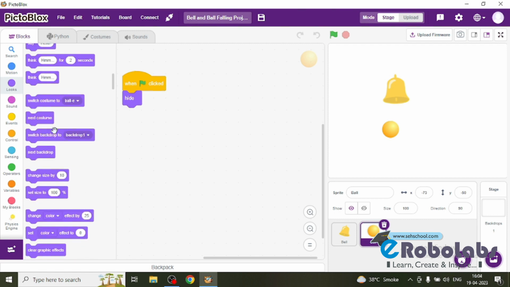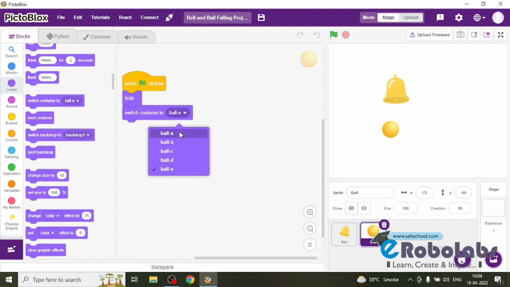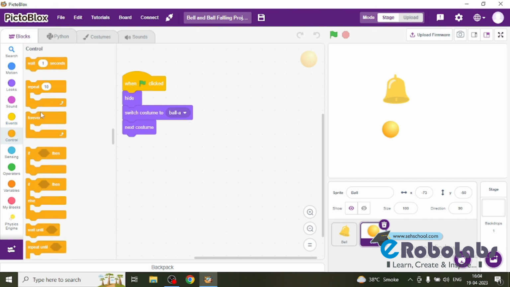Then we will switch the costume in the looks, same in the looks block you will get the costume. The first costume we will always keep the ball A, and then we will change the costume next. But in the forever this will change continuously.